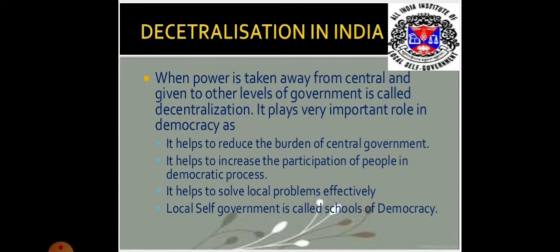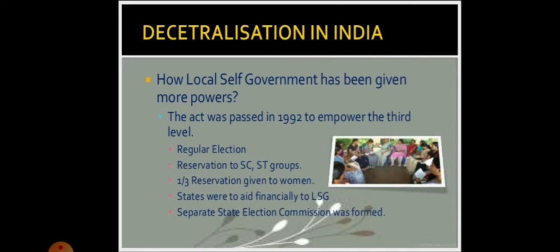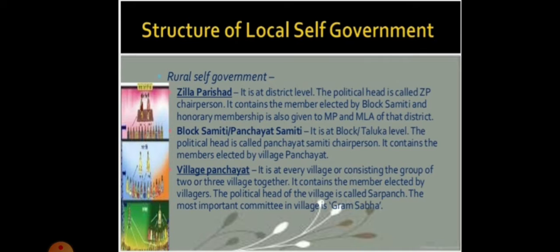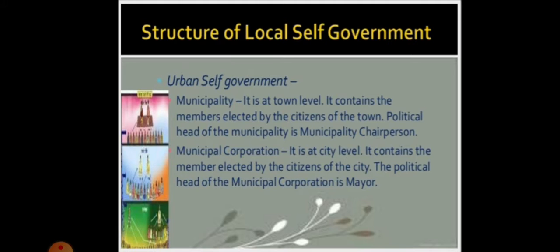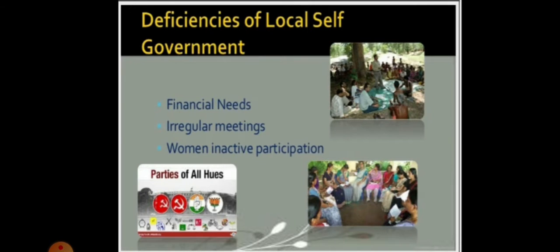At the end, we will see what is decentralization, how decentralization is practiced in India, what is the structure of the local self-government and what power the local self-government has been given, whether it is successful or not, and what are the deficiencies of the local government. So these are all the contents of the chapter.